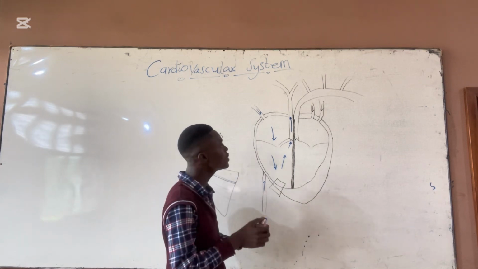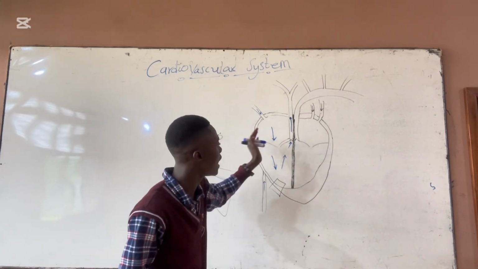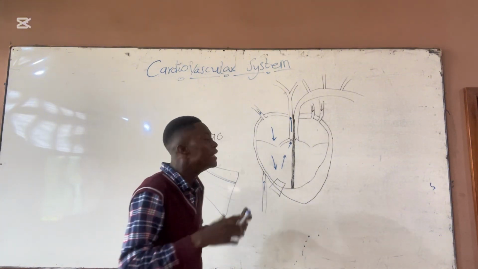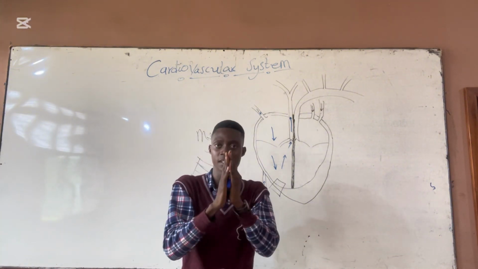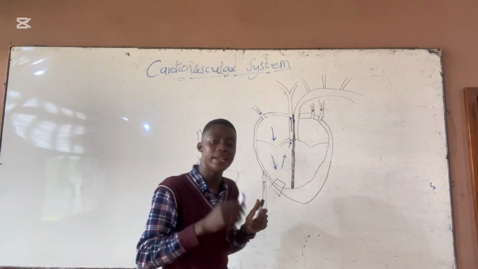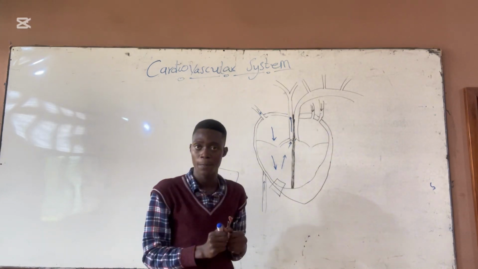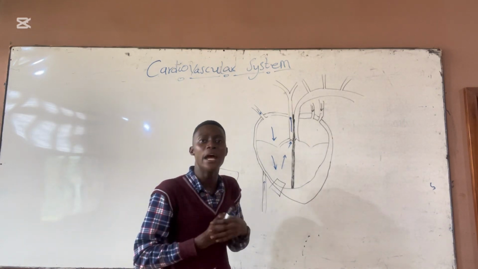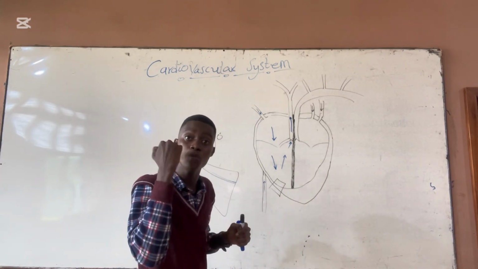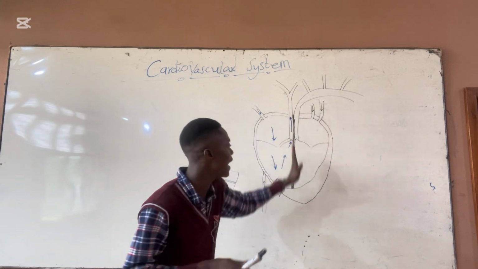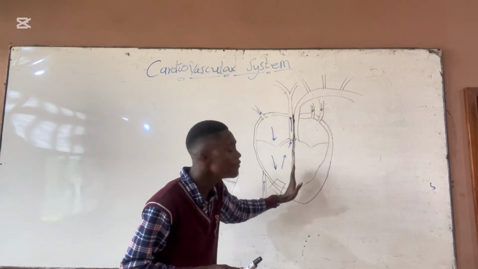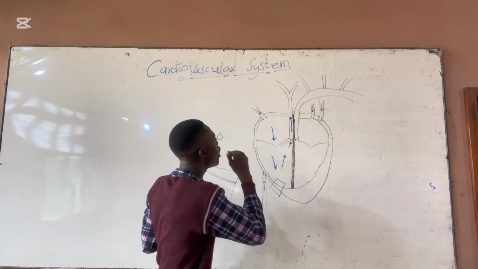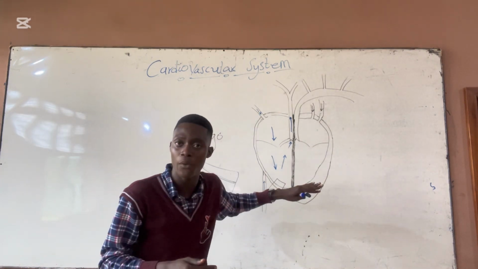Now, let's continue. So we've spoken about the heart. The heart has what? 4 chambers. We have 4 chambers of the heart. The heart is divided into 2 halves, which is the left and right halves, by this tissue called septum. The septum divides the heart into the left and right part. Then we have 4 parts of the heart. So like this, vertically is being divided by the septum. It's also divided into the top and down.